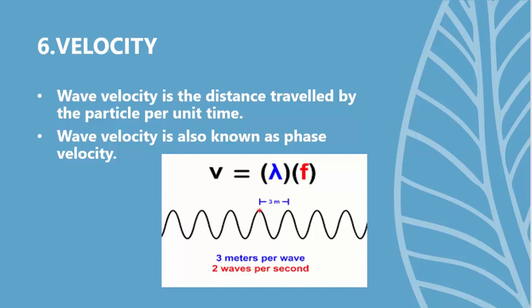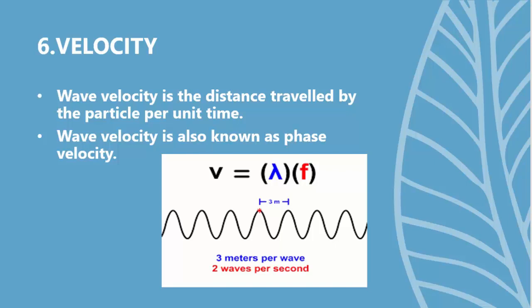Here, V is the wave velocity or phase velocity, lambda is the notation of wavelength, and f is the frequency of the wave. So if you multiply wavelength and frequency, you get the value of wave velocity.